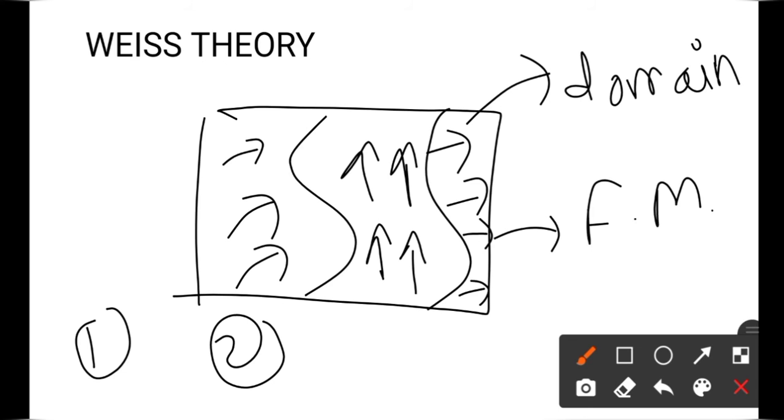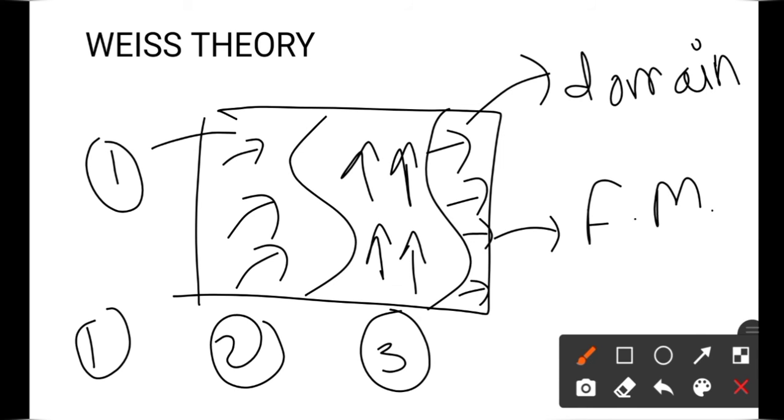Consider domain number 1. All unpaired electrons present in domain number 1 have the same direction. If you look at domain number 2, all unpaired electrons have the same spin motion or the same direction.